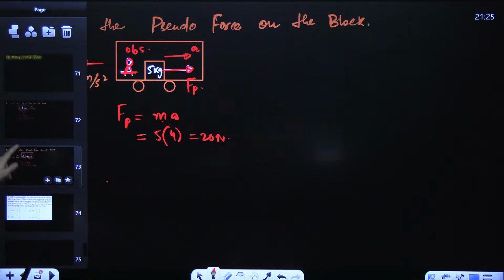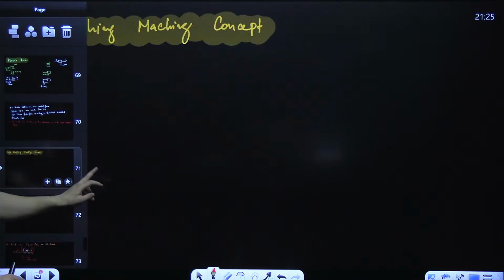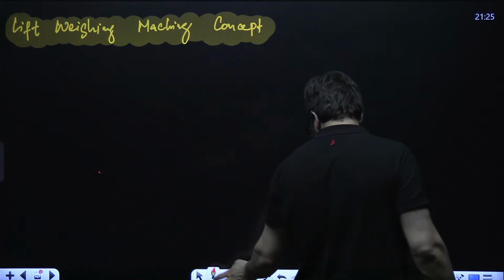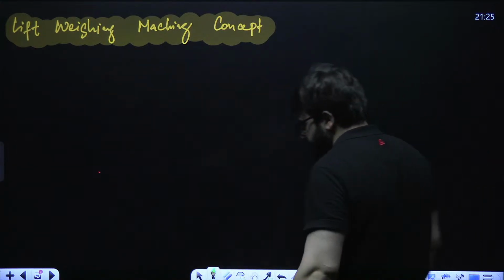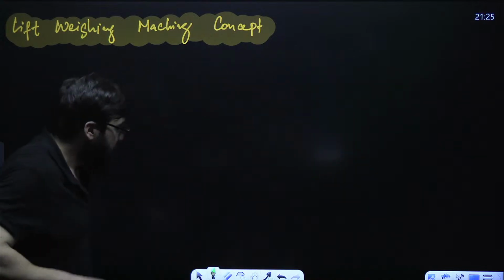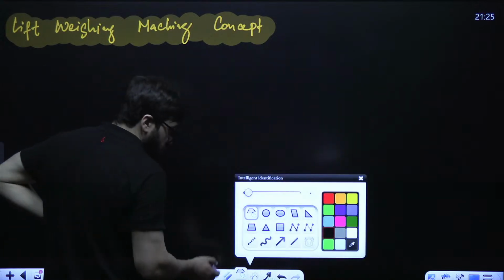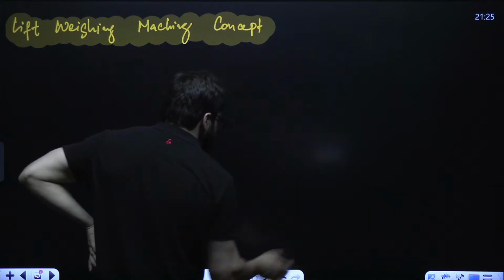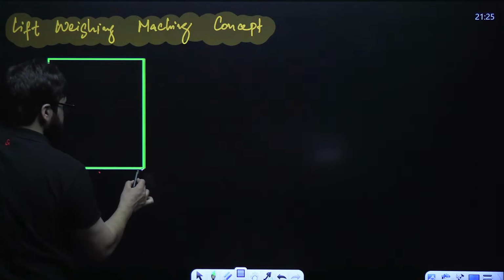Okay, next we have the lift weighing machine problem. Now see, this is important. Guys, let's suppose I have a lift, an elevator, over here.